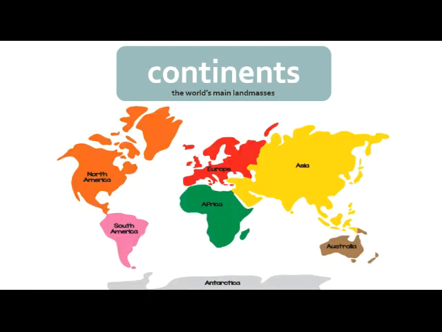And our last vocabulary word was continents. So those are the world's main land masses. There are 7. Here's where we live in this orange continent. We live right here in North America, right down in this little part sticking out, Florida, right? So the continent we live on is North America. Below us, we have South America. Really far south, we have Antarctica. We also have Europe in red, Africa here shown in green, Asia, and Australia. So these are the world's main land masses. They're separated into 7 different continents.